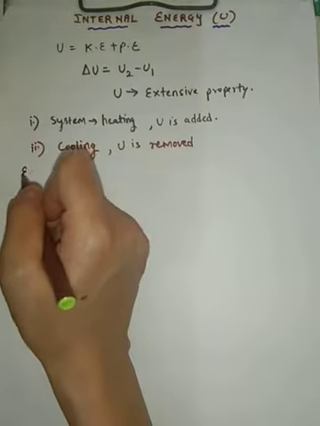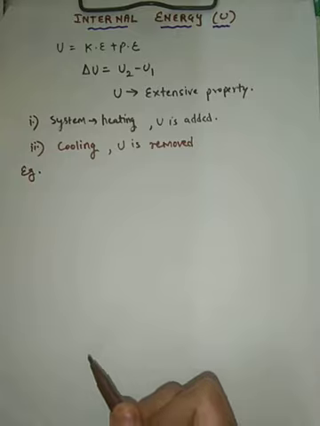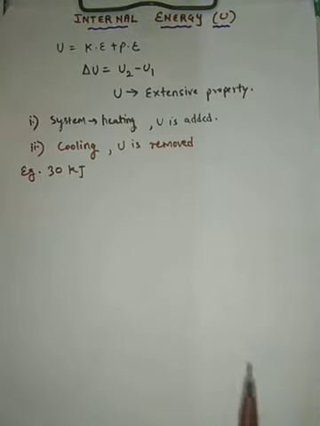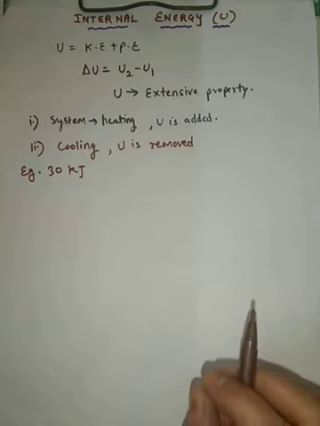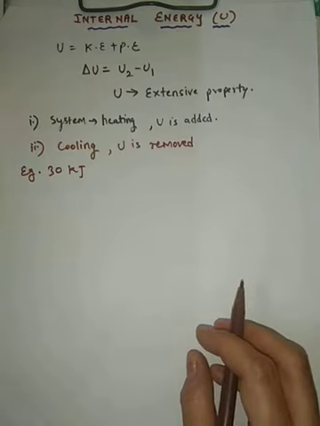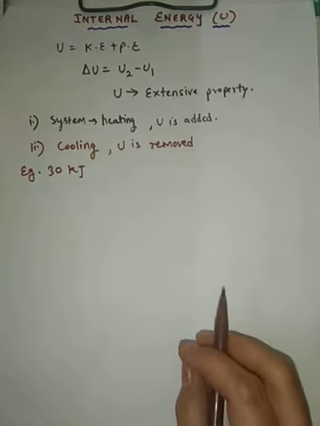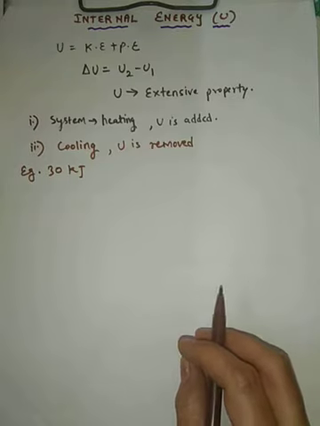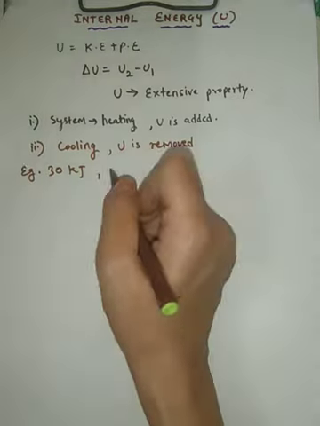Let us consider an example to understand this. Suppose 30 kilojoules of heat is supplied to the system, then this will be added to the internal energy of the system, and we will say that delta U is equal to plus 30 kilojoules.